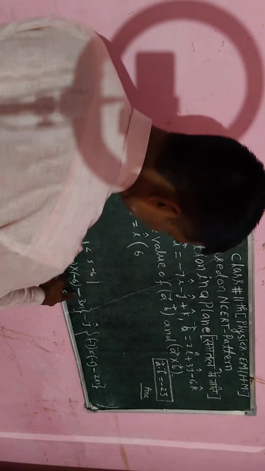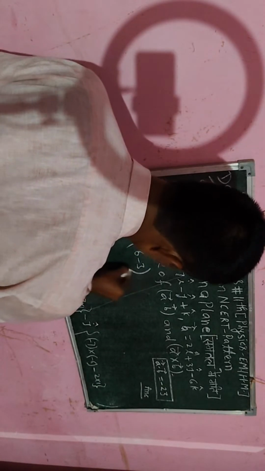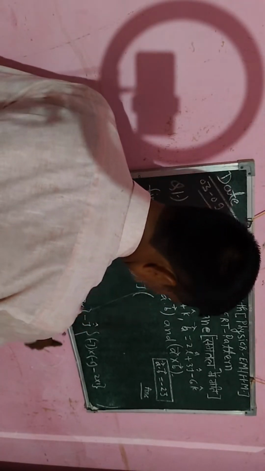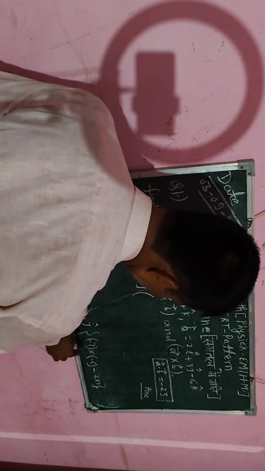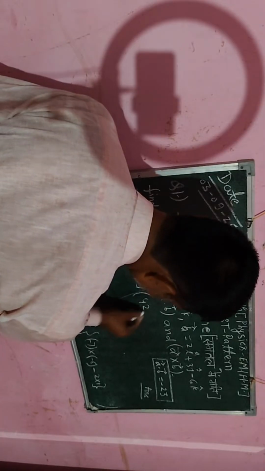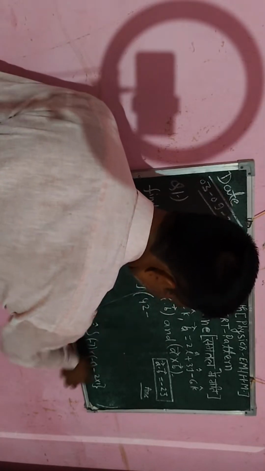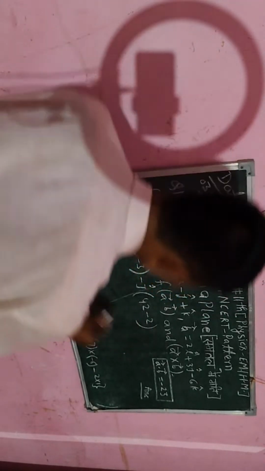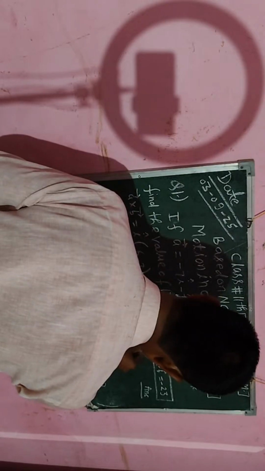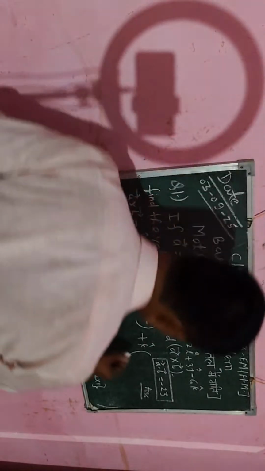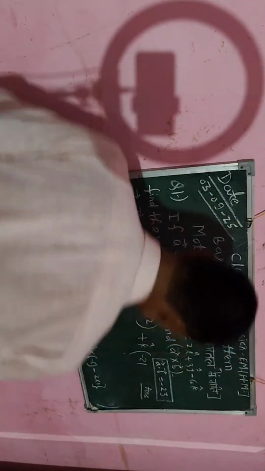So here minus 3 integral, so here the minus sign will be minus vector j cap, and in the bracket minus into minus will be plus 7 sixes are 42 and here minus 2. And then I will write vector k cap. So I will put here vector k cap and then I will write in the bracket. So minus and plus, this will be minus 7 threes are 21.